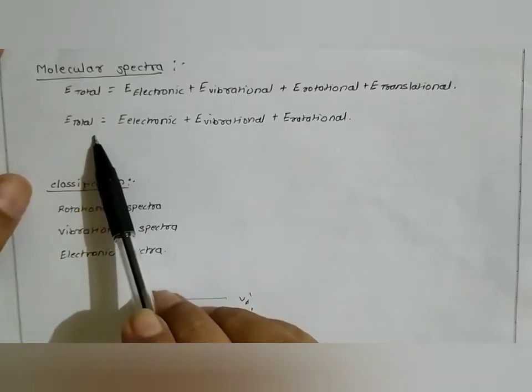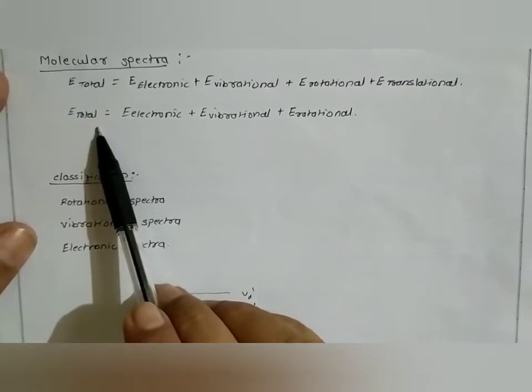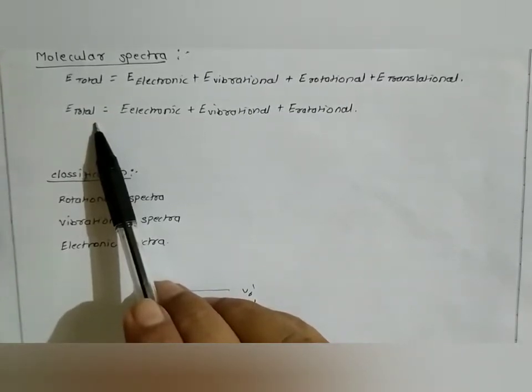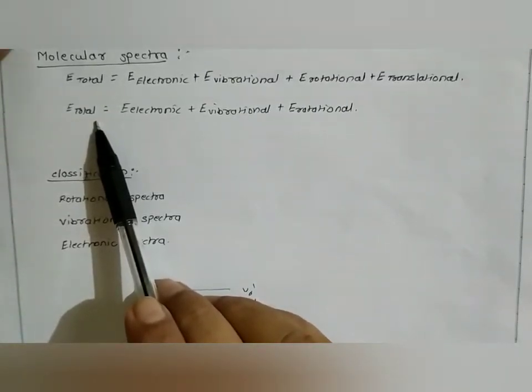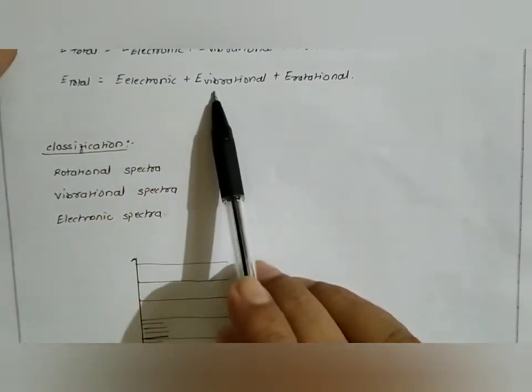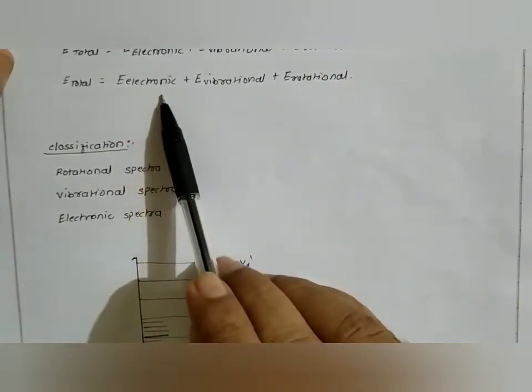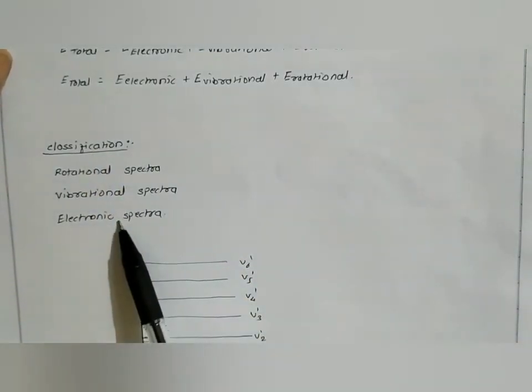On that basis, whenever there is a transition between rotational energy levels, we will get the rotational spectra. When there is a transition between vibrational energy levels, we will get the vibrational spectra, and whenever there is a transition in electronic energy levels, we will get the electronic spectra.